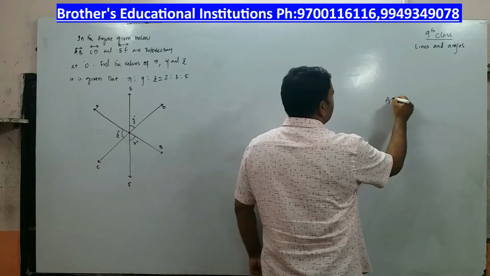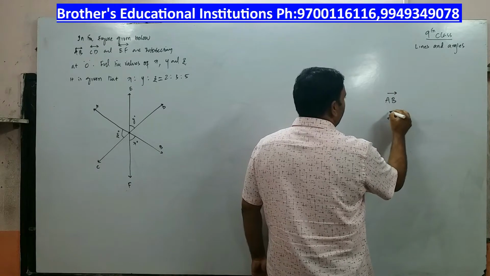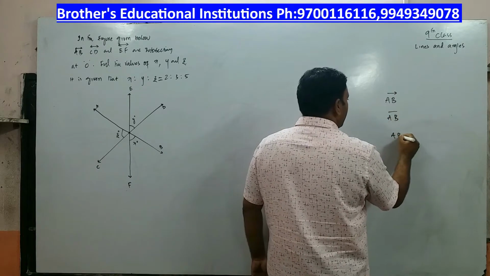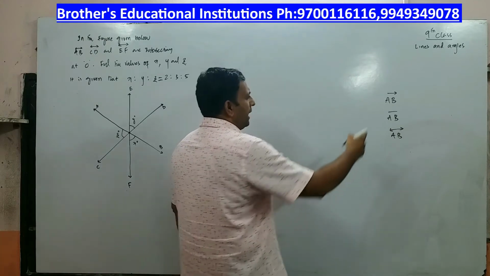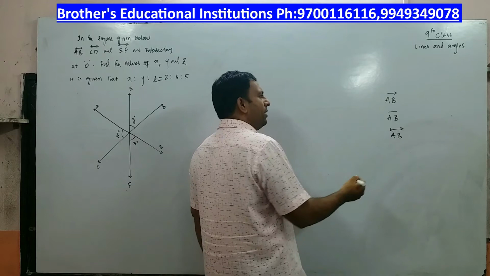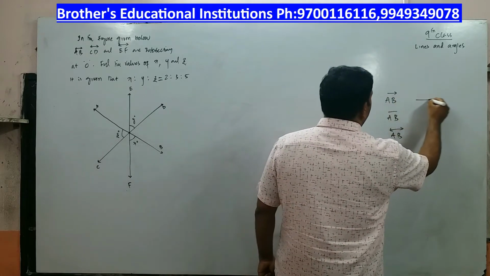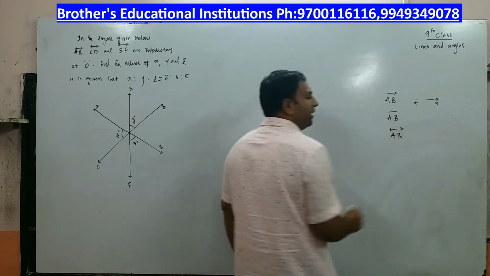When I write like this, what does it mean? And when I write like this, what does it mean? And when I write like this, what does it mean? This you must know. When I write like this, it is a line AB. It's a directed line AB, meaning it has an initial point A and B is going till infinity.